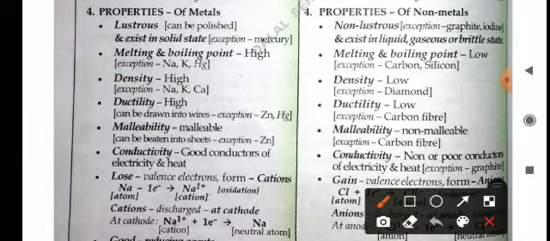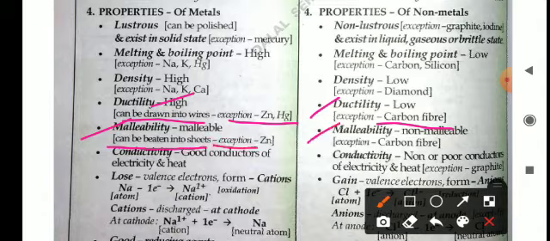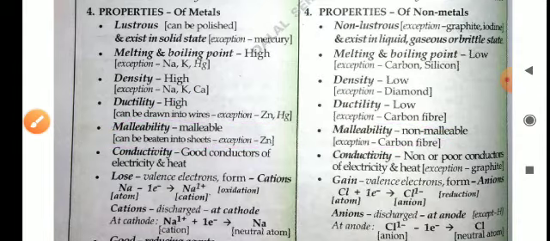Ductility. Metals are highly ductile in nature, meaning they can be drawn into wires except zinc and mercury. Non-metals are low in ductility except carbon fiber. Carbon fiber can be ductile. Malleability is the property in which a metal can be beaten into sheets except zinc. Non-metals are non-malleable except carbon fiber.